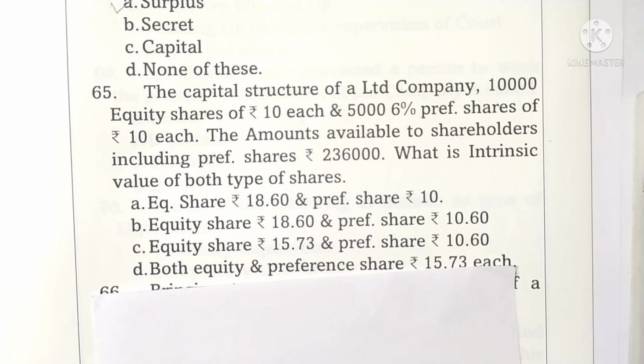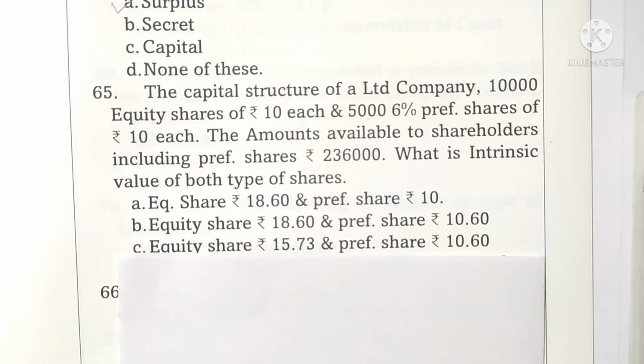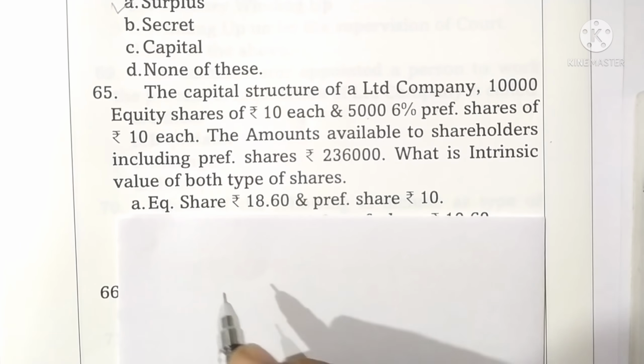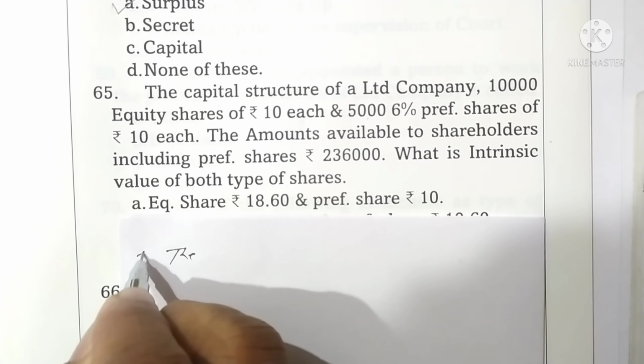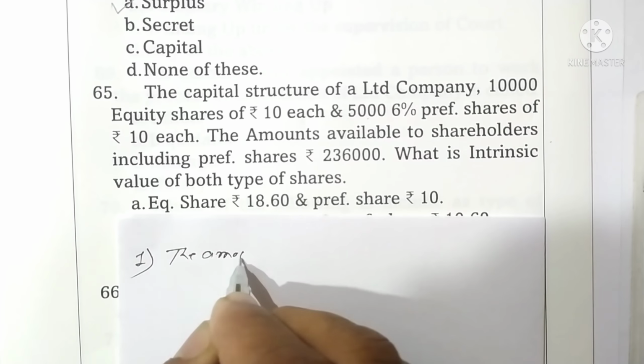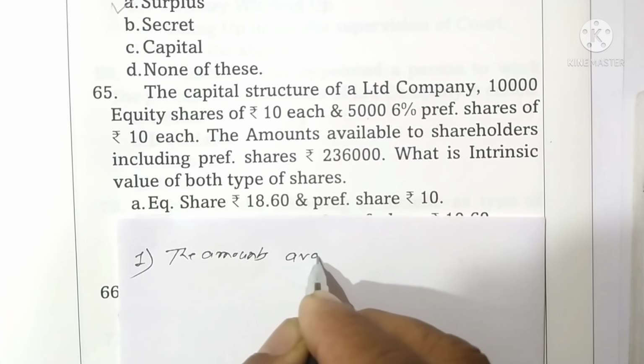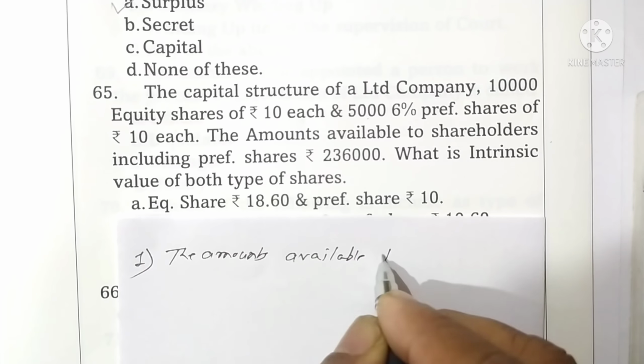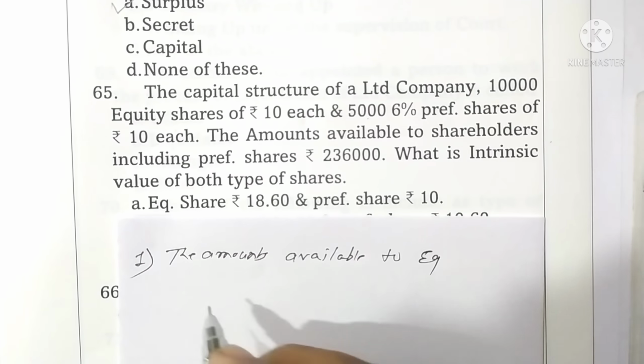Question 65. The capital structure of a limited company is 10,000 equity shares of rupees 10 each and 5,000 6% preference shares of rupees 10 each. The amount available to shareholders including preference shares is rupees 2,36,000. What is the intrinsic value of both types of shares? Here we have to find out the amount available to equity shareholders.